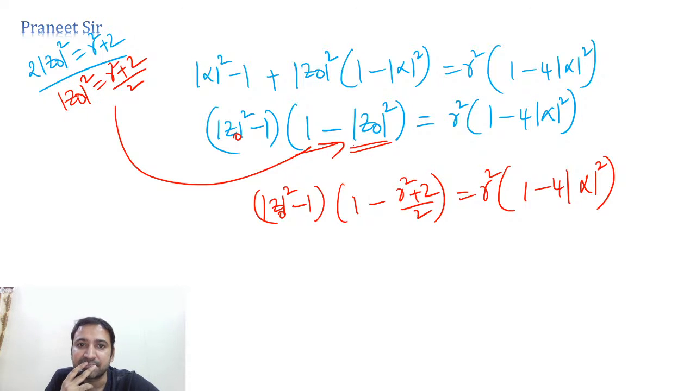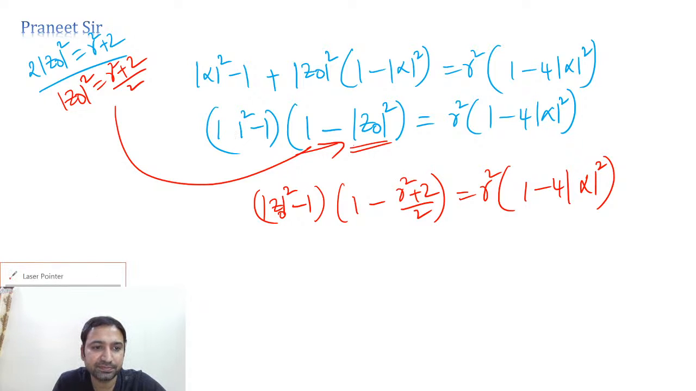Right. Oh, one second. See, this is 1 minus alpha square, guys. Alpha square minus 1 we took common. This is mod alpha square minus 1. Yeah, this is correct now. So this is also mod alpha square minus 1. And now simplify this, guys.